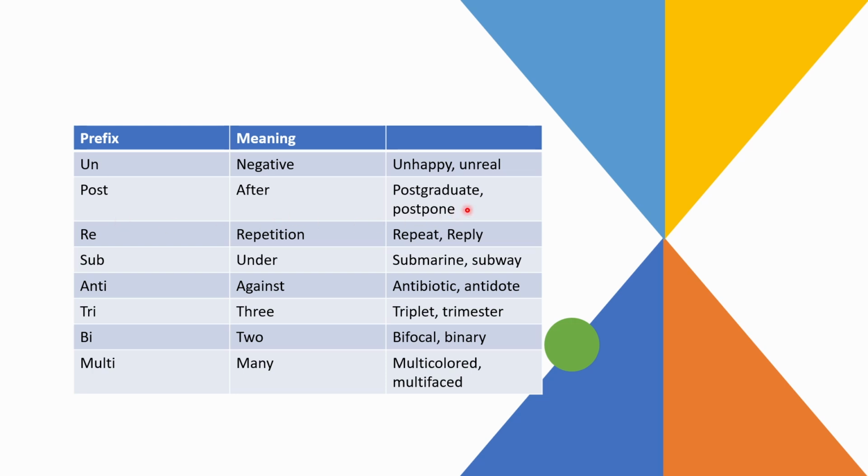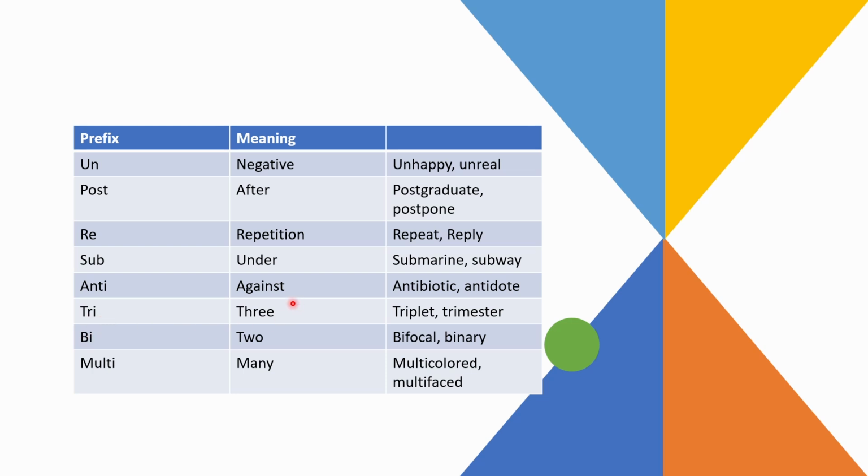So you will see postgraduate. So after graduation, you are studying. Postpone, that is you're delaying. Re, which means repetition, like repeat, reply. Sub, which means under, we've done this already. Anti, which means against, like antibiotic, antidote.